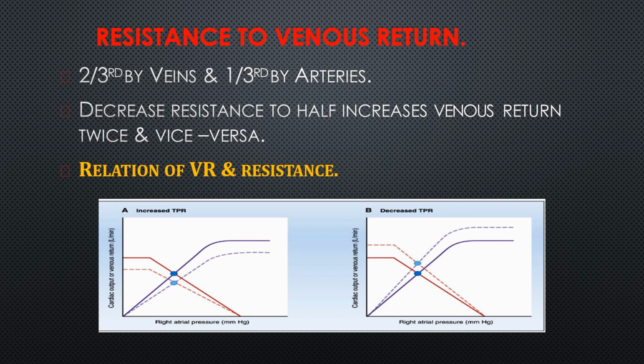And resistance to venous return. Resistance means that as the blood enters the heart, there will be resistance offered. This resistance is offered 2/3 by veins and 1/3 by arteries. So decreasing the resistance to half increases venous return to twice, and vice versa. The relationship of venous return and resistance is shown in this picture: increased total peripheral resistance and decreased total peripheral resistance.